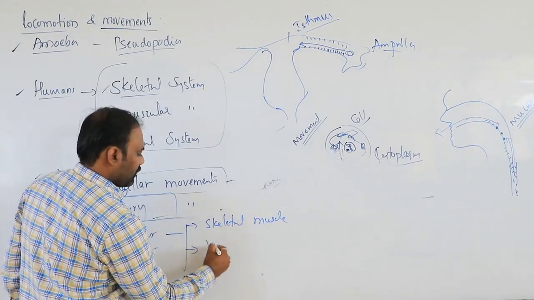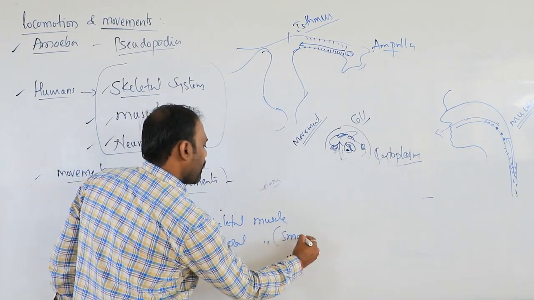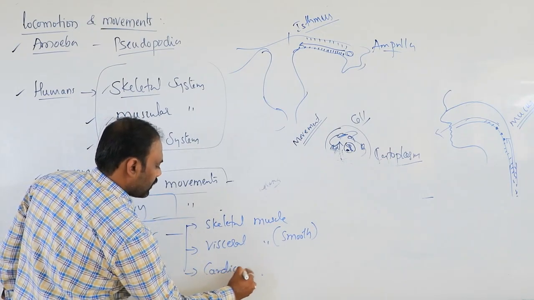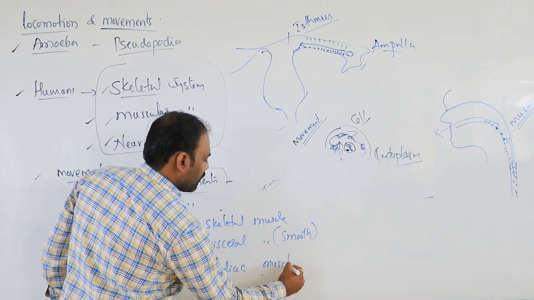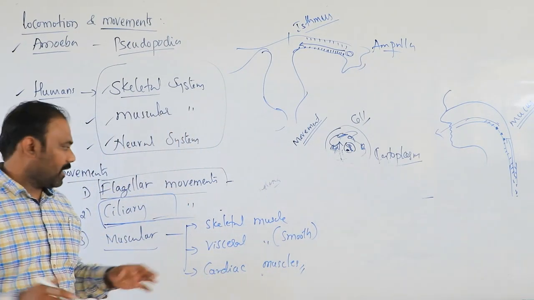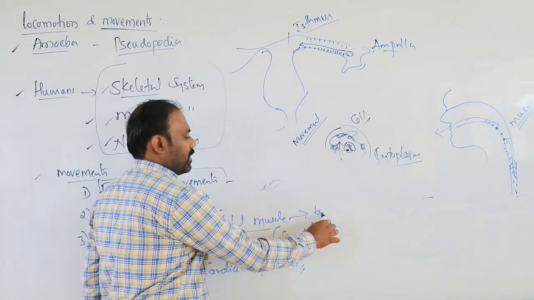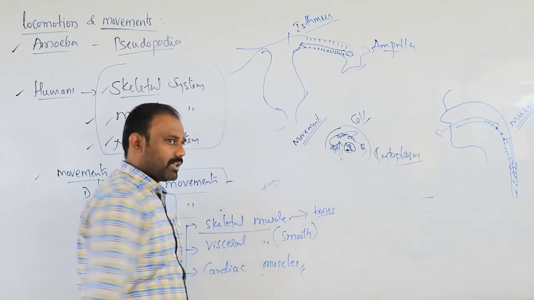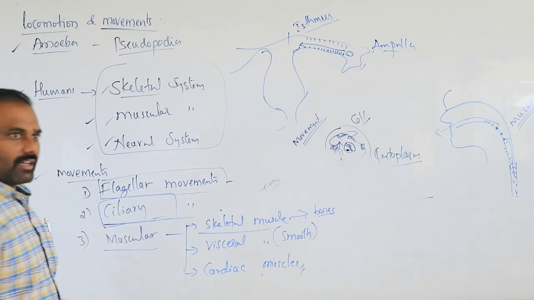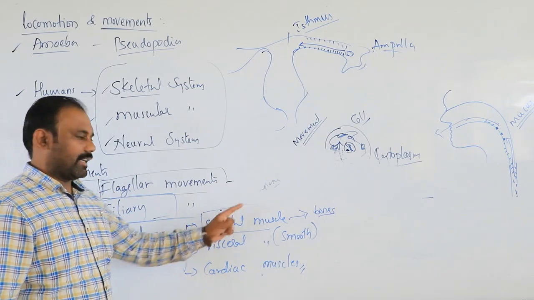The second one is visceral muscles, also called smooth muscles, and the last one is cardiac muscles. Very simple to understand. Skeletal muscles are those muscles which are in association with the bones. Please note it. The muscles in the hand, such as the biceps, are considered skeletal muscles.